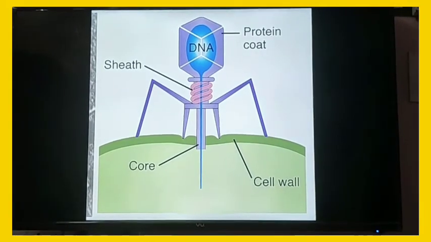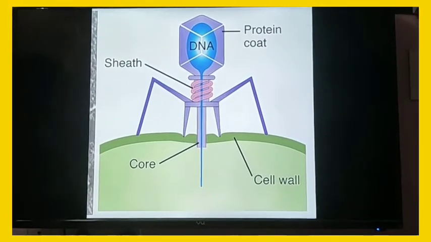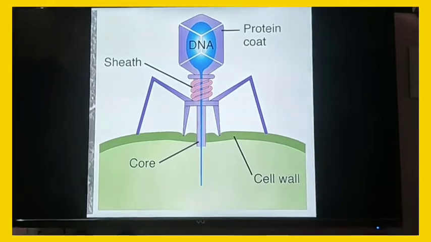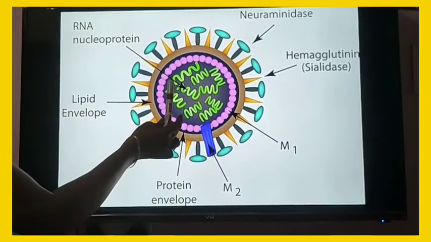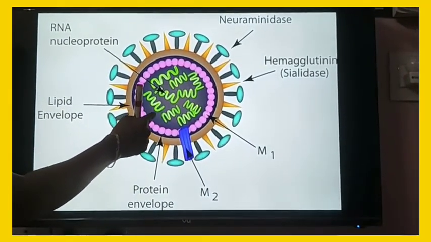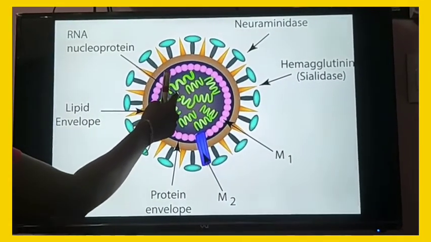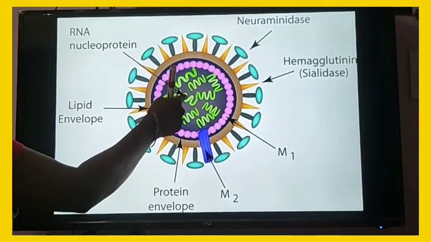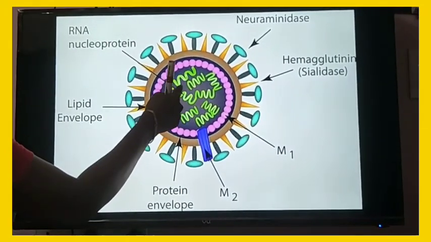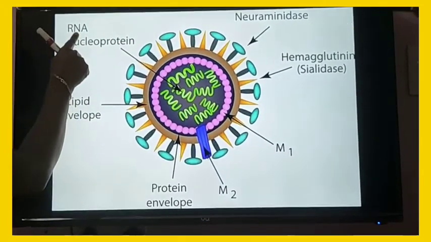This is the next, which means influenza virus. This is a type of animal virus. Influenza virus also has genetic material, but this genetic material is RNA.